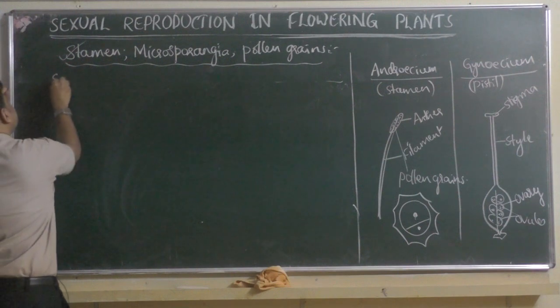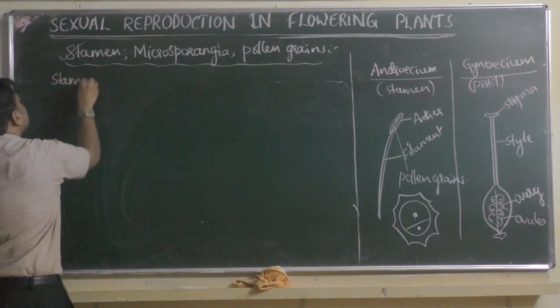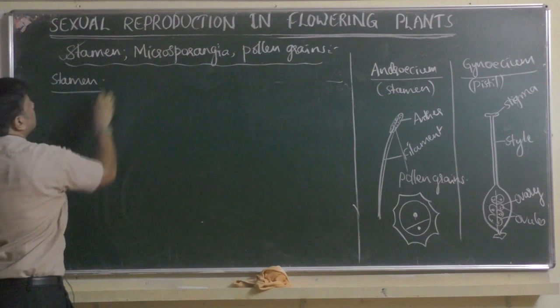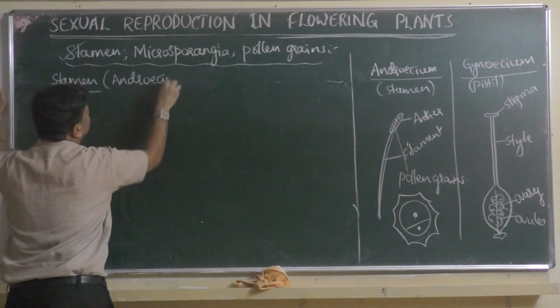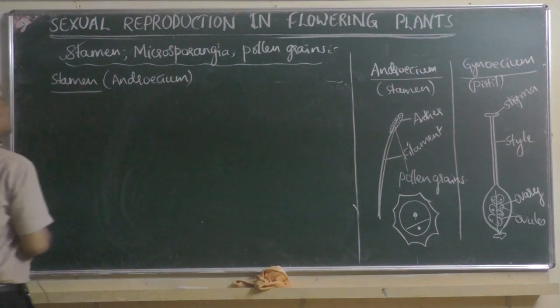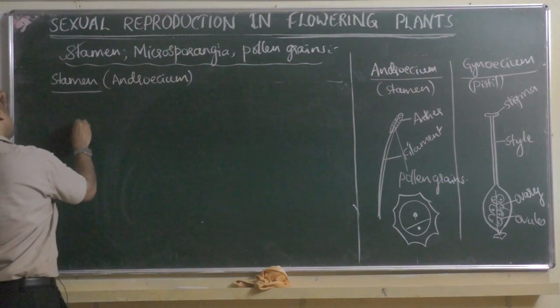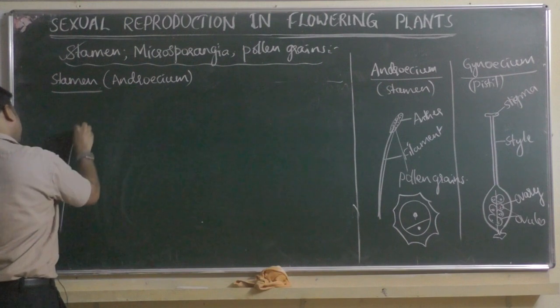So the first one is stamen. It is also a male reproductive part, also called androecium. In the stamen you see the structure has two parts.